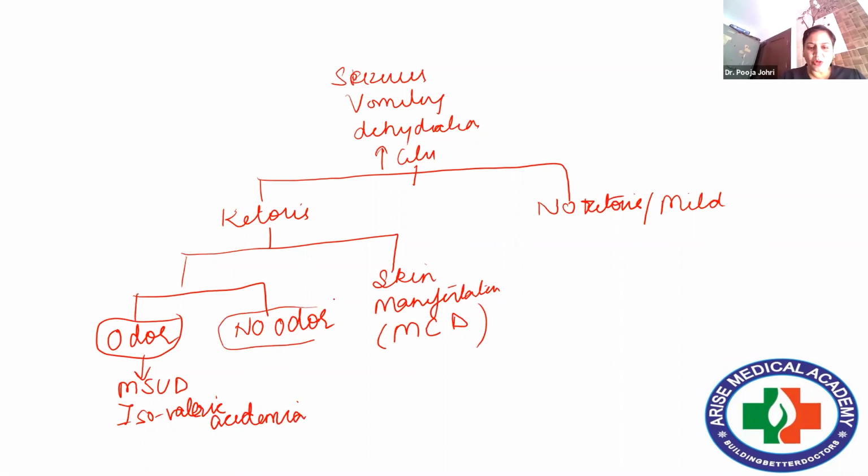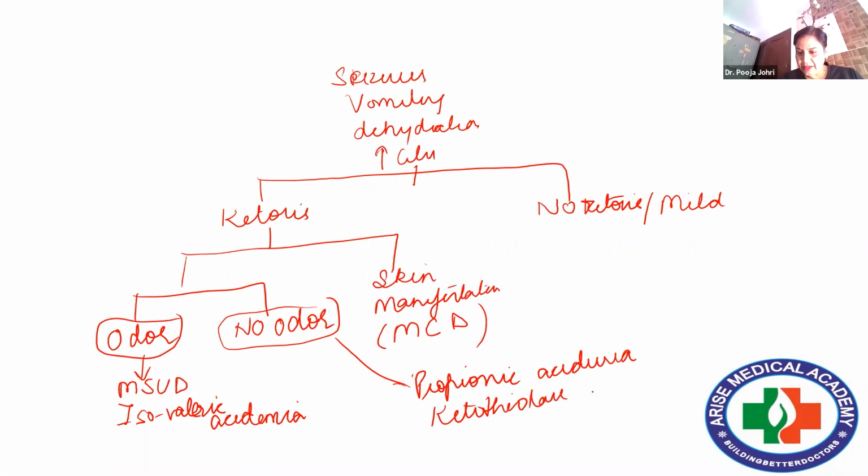And if we talk about no odor, but ketosis is there, here you can say propionic aciduria will be there. Along with propionic aciduria, another can be ketothiolase deficiency. Okay.